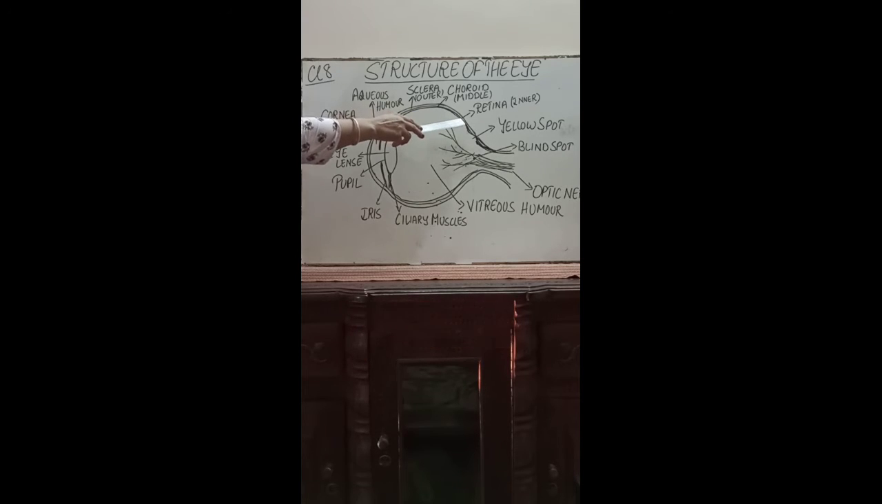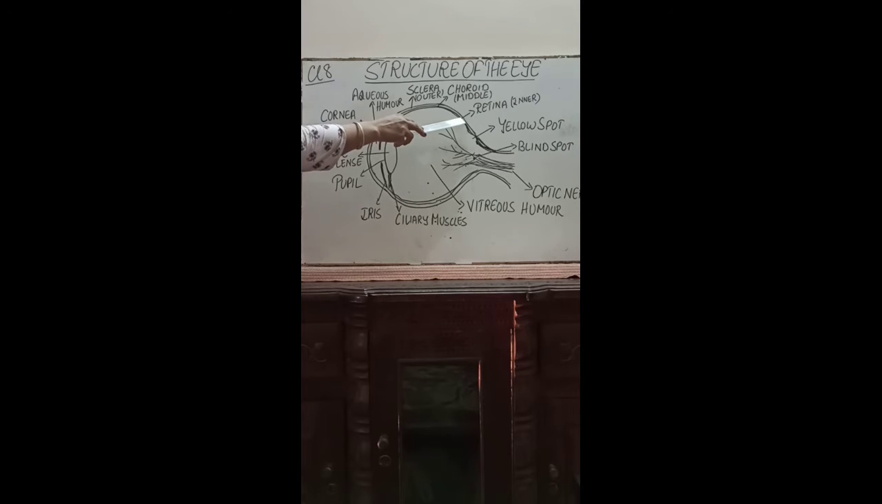Then the inner layer is called the retina. That is the inner layer. The sclera we call the outer, that's the protective layer. The middle layer has blood vessels which carry food and oxygen to the eye and also remove the waste products.